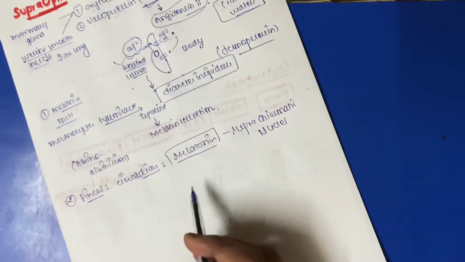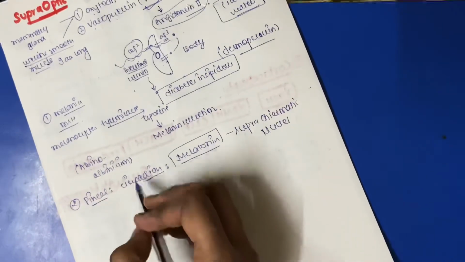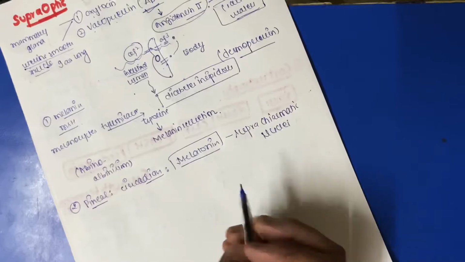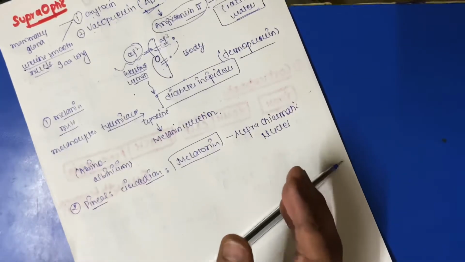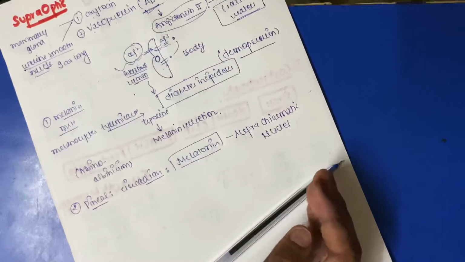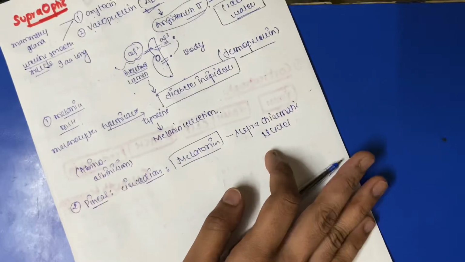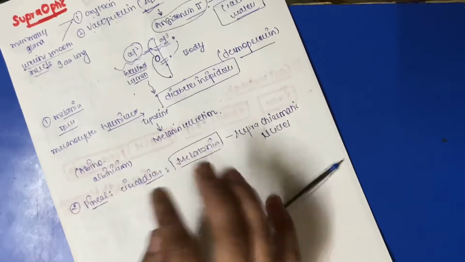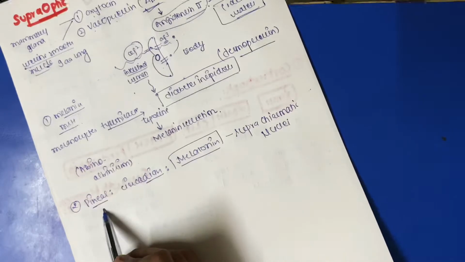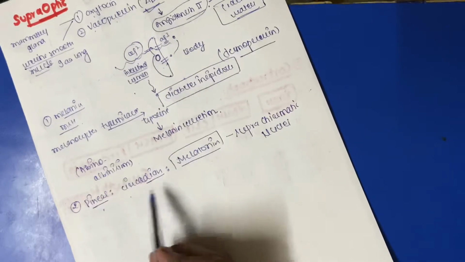So in the day when there is sunlight, it will signal the ganglionic cells, which signal the suprachiasmatic nuclei, which will stimulate the pineal gland.